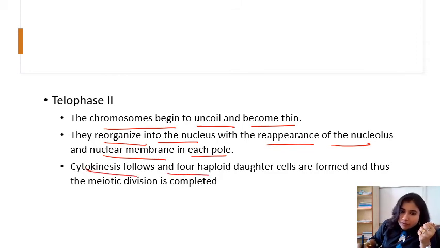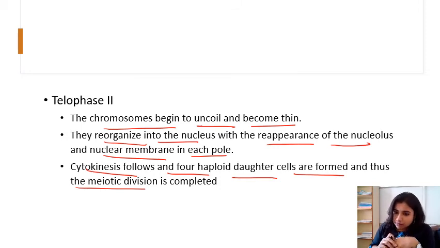So basically telophase is just the reverse of prophase. We have seen in prophase that the nucleolus and nuclear membrane disintegrate. But in telophase there is a reappearance of the nucleolus and the nuclear membrane. Cytokinesis follows and four haploid daughter cells are formed, and thus the meiotic division is completed.